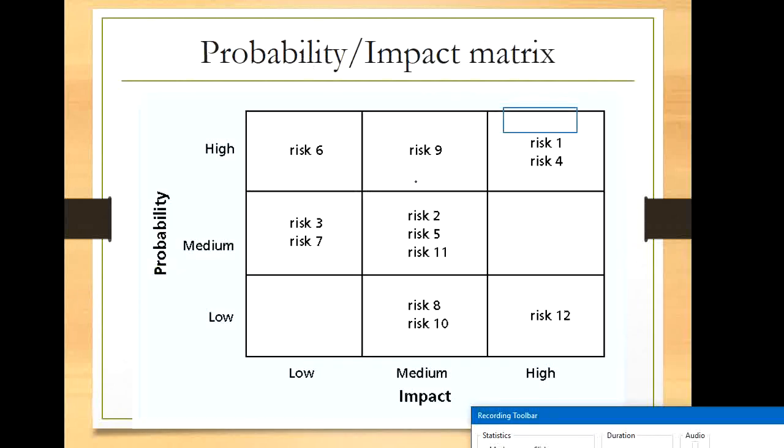This is a probability matrix of risk, with low impact, medium impact, and high impact. If the risk is high, you take this particular box. If risk probability is high, impact also will be high.